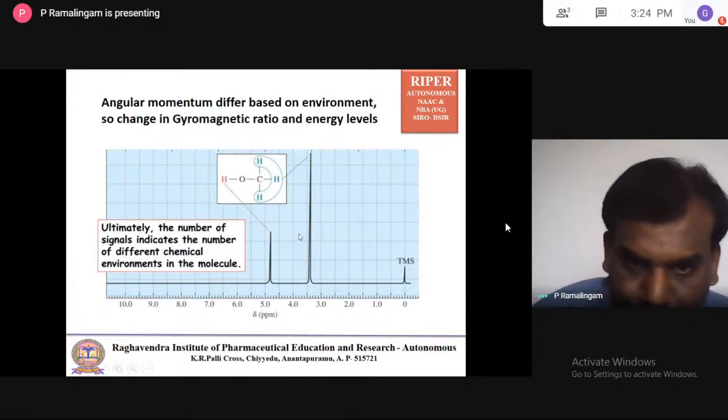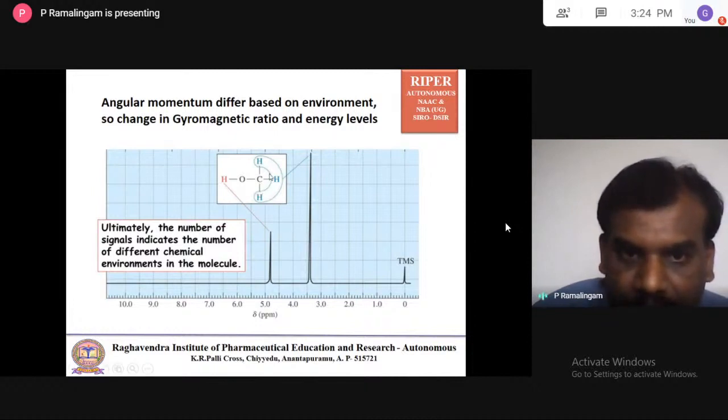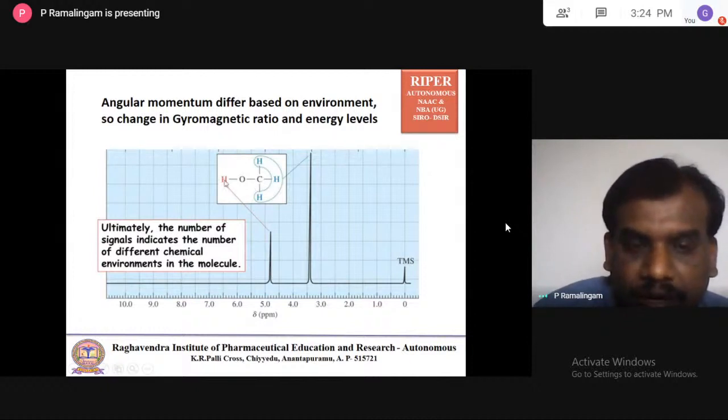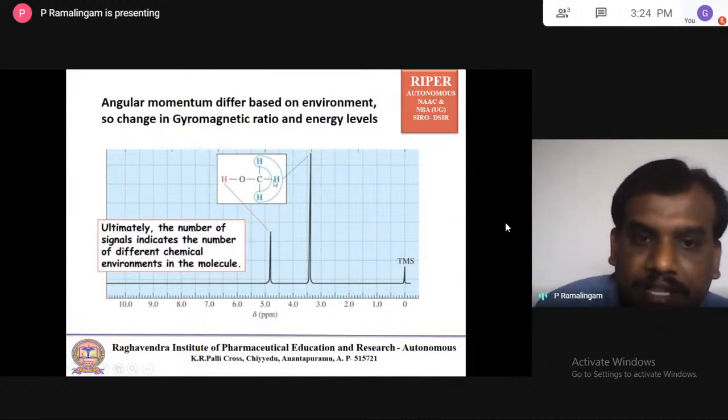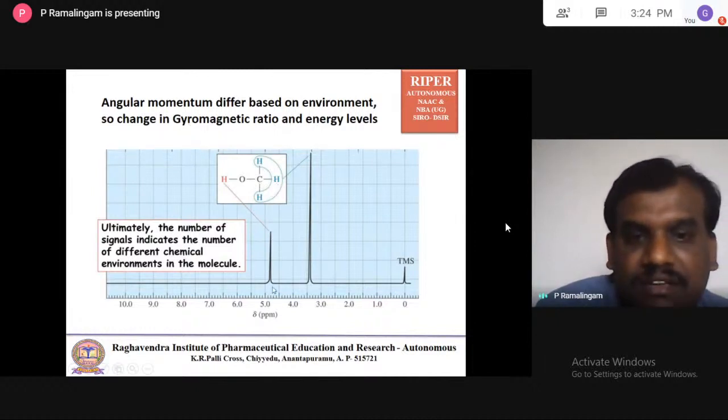So this signal is from these three protons, and this one is from OH. The reason is that the three protons have the environment of carbon, an electropositive atom, while this proton has the environment of oxygen, an electronegative atom. Though these are all protons, their environments are totally different. So there is a change in the gyromagnetic ratio, and automatically they absorb radio frequency at different energy levels. That is why the statement is justified in the example of the methanol molecule.